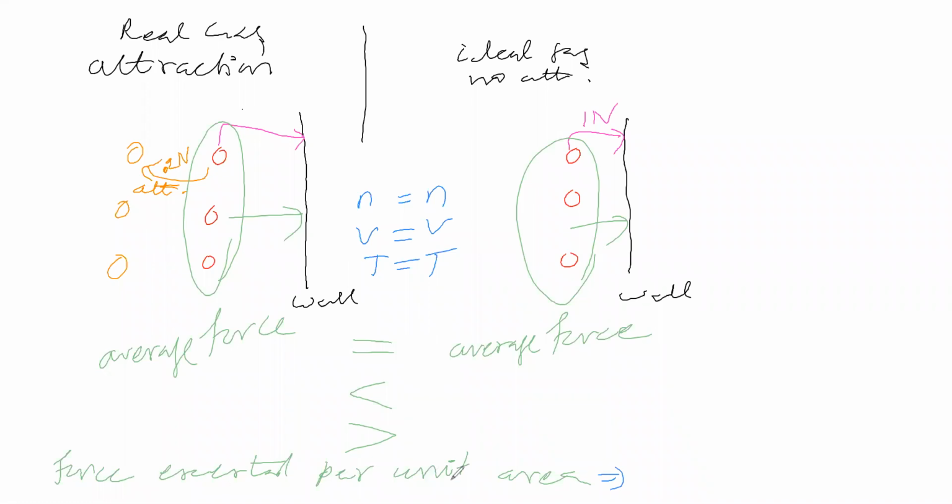The conclusion is that for real gas it is less than for ideal gas. Force exerted per unit area is called pressure, so we can say the pressure exerted by the real gas is less than that of the ideal gas. So the conclusion we got is that the pressure exerted by the real gas is less, and the pressure exerted by the ideal gas is more.